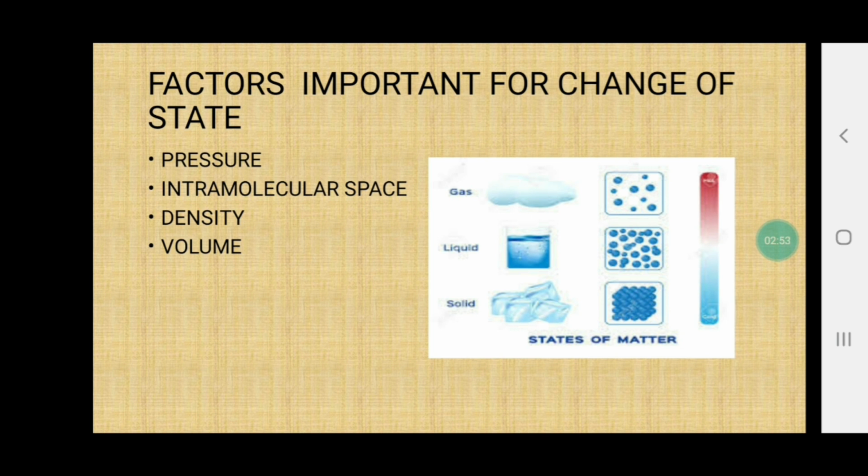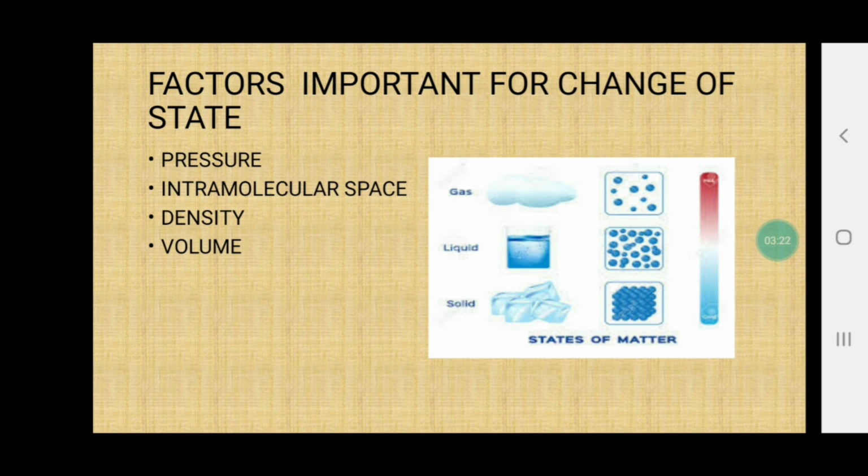At normal pressure, it is boiling at 100 degrees Celsius. But when you go to the hilly area, the pressure is changed. So the water will not boil at 100 degrees Celsius. The boiling point of the water will be reduced to between 80 to 90 degrees Celsius.